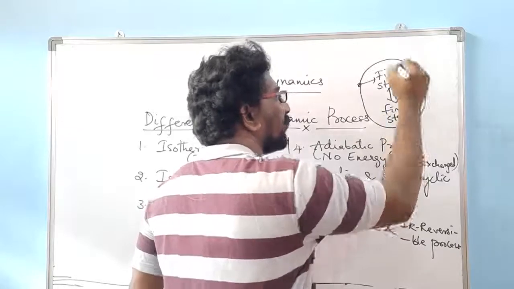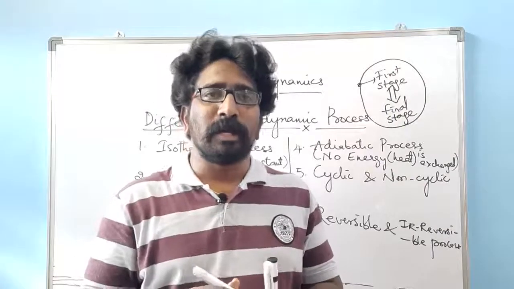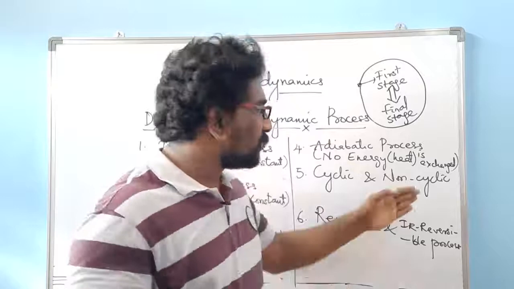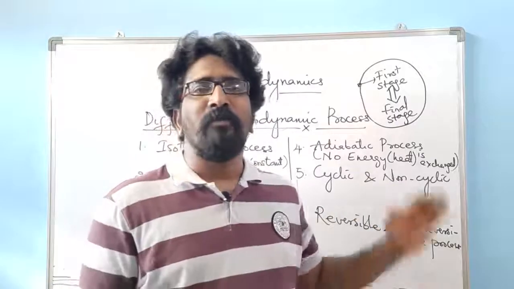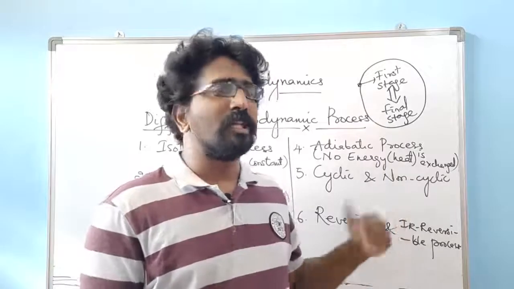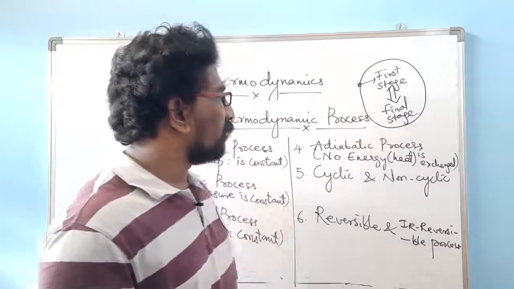So a cyclic process is a thermodynamic process where the first stage of the system will be similar to the final stage of the system. The reverse of that is a non-cyclic process, where the first stage will not be the same as the final state. It will be different. So that is cyclic and non-cyclic process.